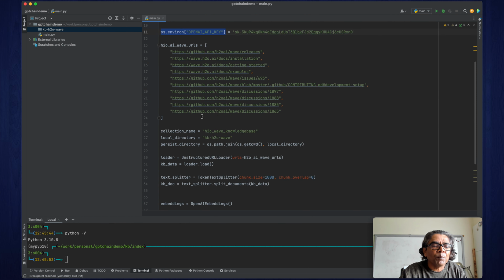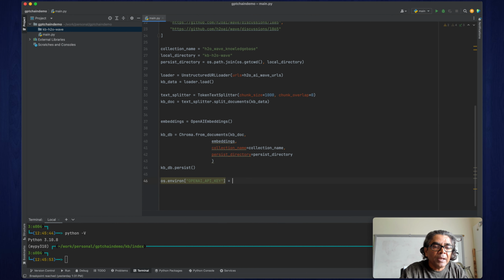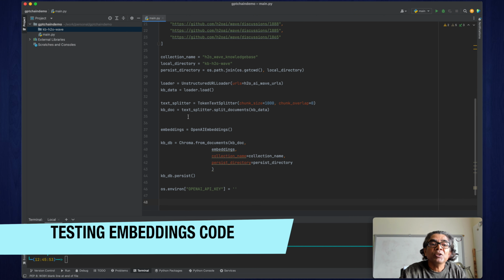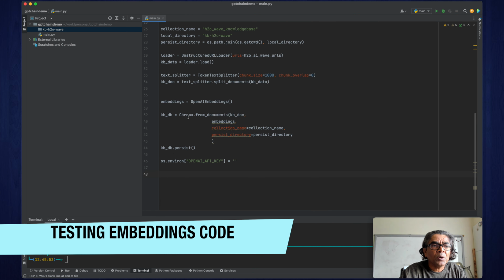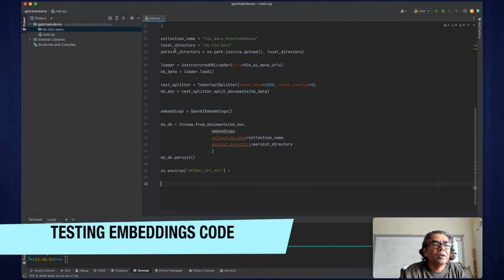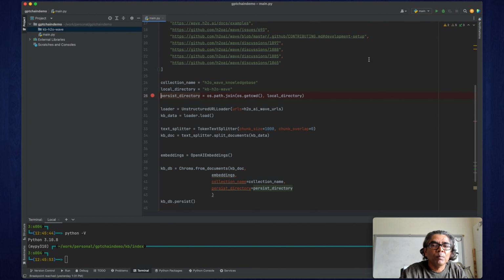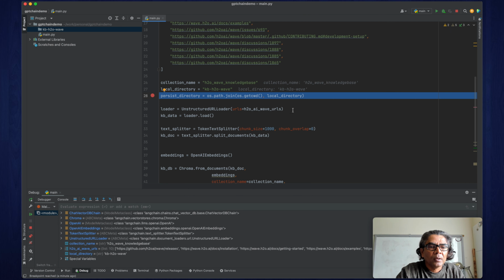Before I run it, I will just make sure that the API key is set. That's our embedding generator code. Let's run this code and see what happens here. So we will come back here, breakpoint, let's run. Okay, let's go to next.